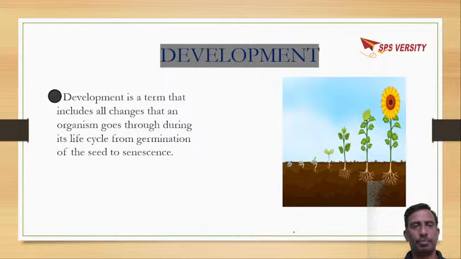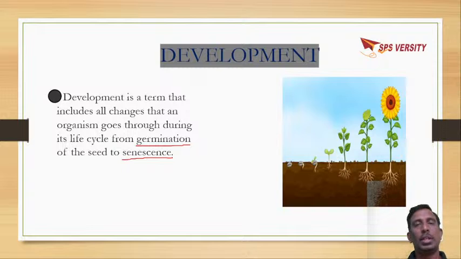Development is the sum of the growth and the different changes which occur in the life cycle of a plant. Development means it starts from germination and ends with senescence. Whatever changes take place in an organism in its life cycle, that is, if you take a plant, starting from germination to senescence, whatever the changes are taking place, these all will come under development.